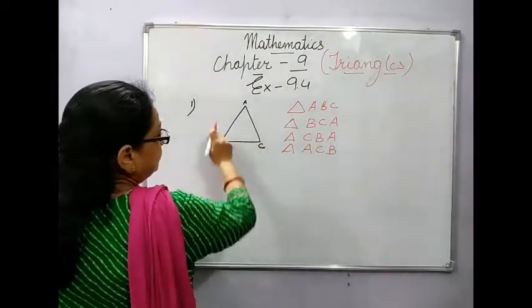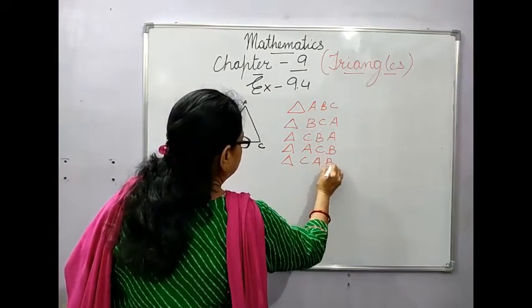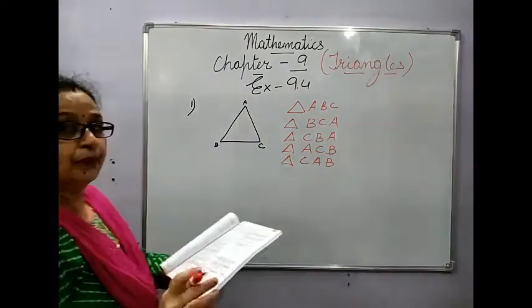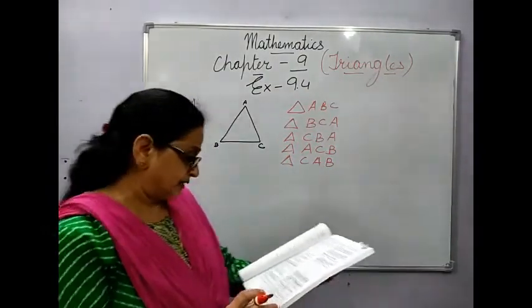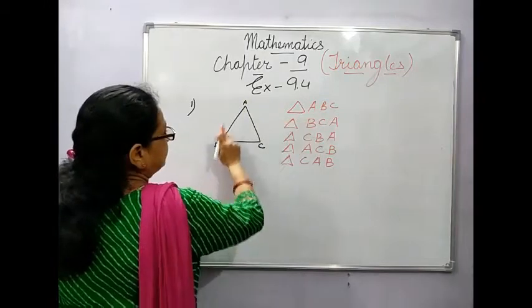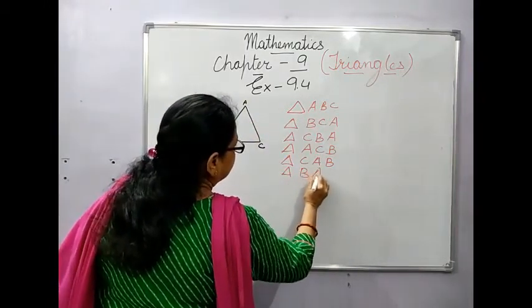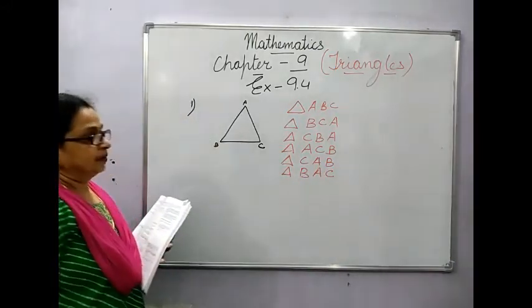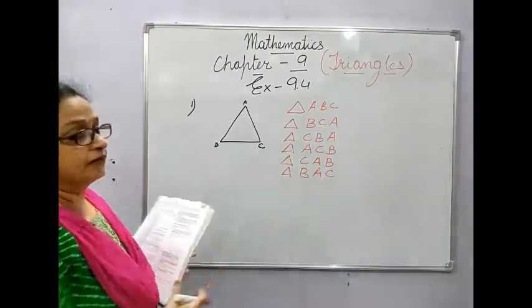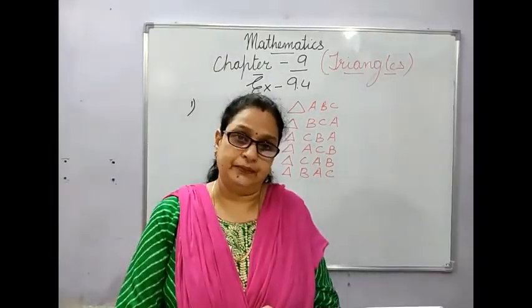We can take triangle CAB. This way, children, you can write down the maximum possible triangle names. Then BCA we have taken, so BAC we will take, triangle BAC. Okay, so this way you have to name it differently. The same way you can do the second one.